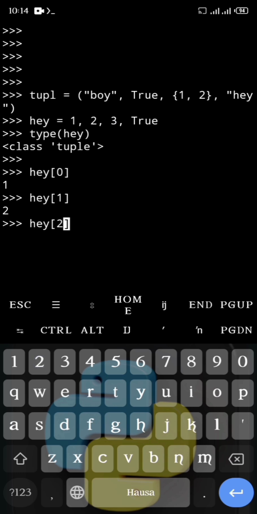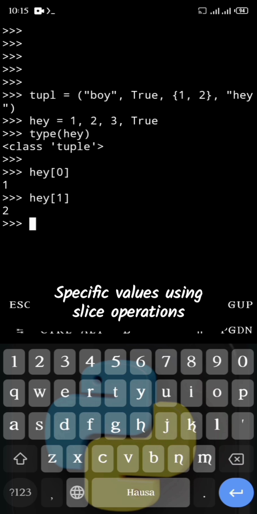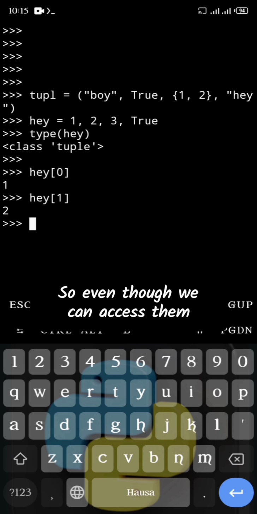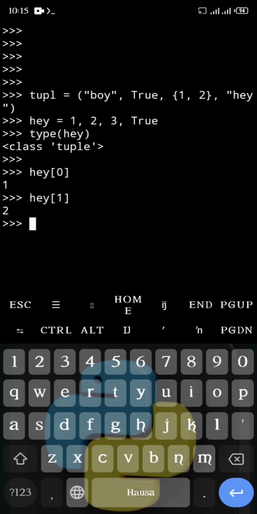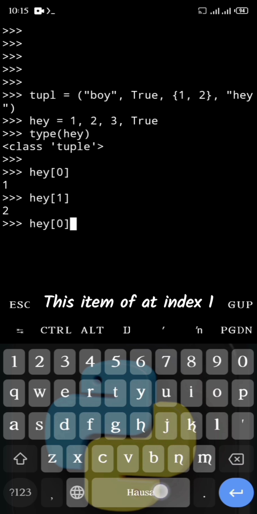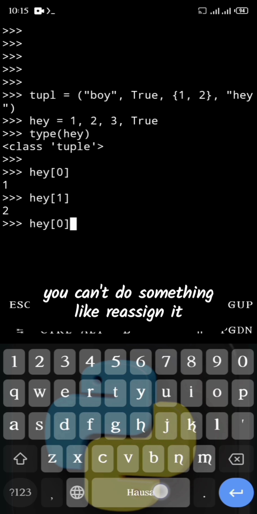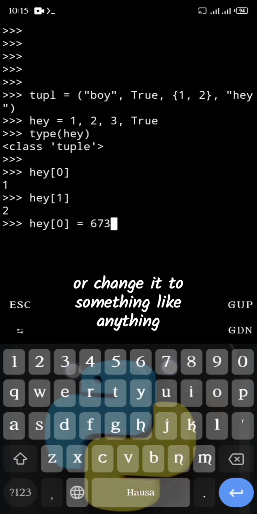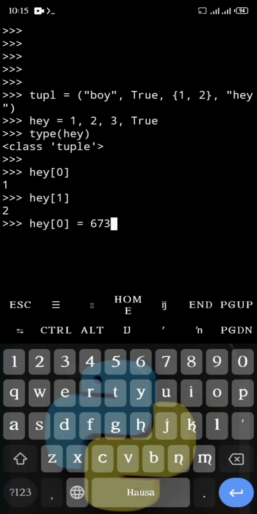You're gonna type 2. That's all, obvious, right? That's how to access specific values using slice operations. I won't go too far in slice operations because I've talked about them a lot in the past. So even though we can access them, we can't modify them like we do with lists. This item at index 1, you can't reassign it or change it to anything. You cannot do this.